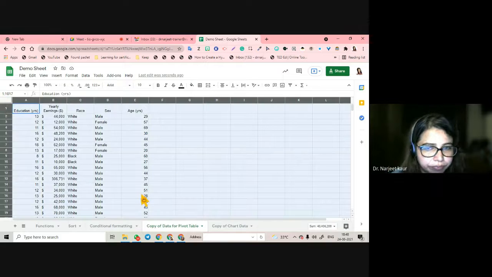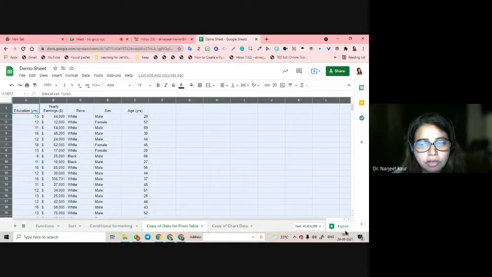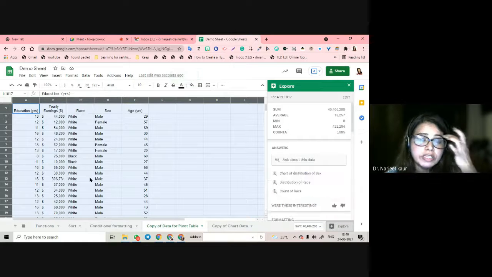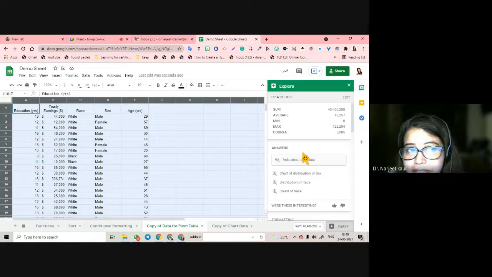Select the data, okay, and come to this explore function. Though pivot data works with this data, and then you create a pivot table from here. But what you are going to be tested on is this. Go to explore, and very smartly Sheets is going to bring out all the legible things that you can do on this data.